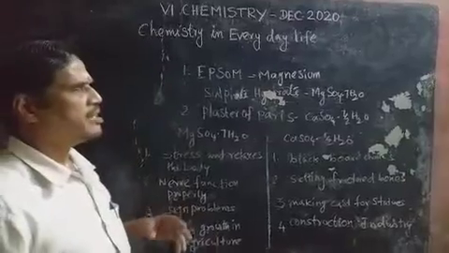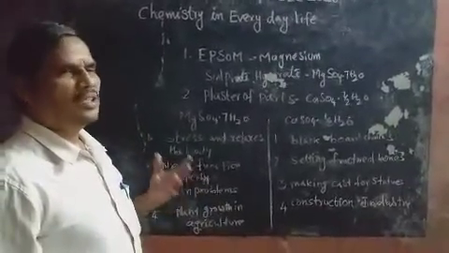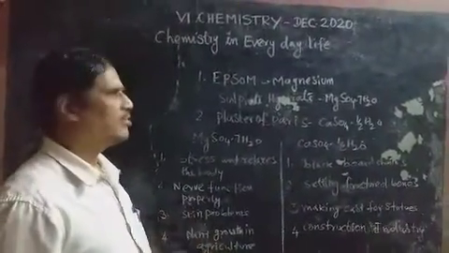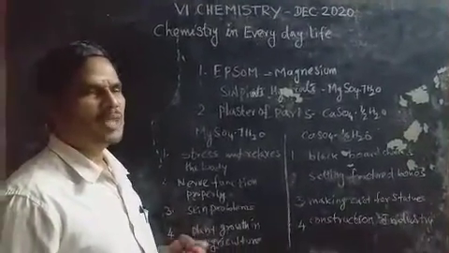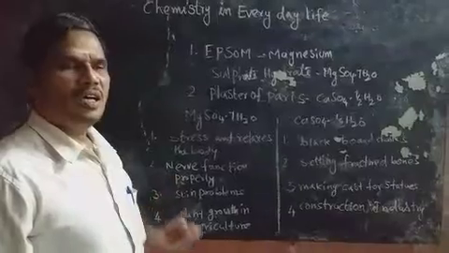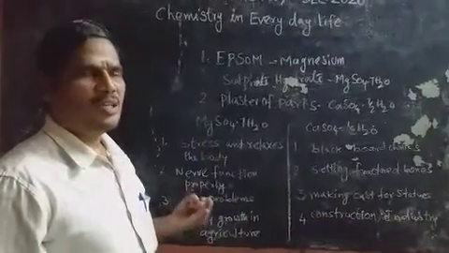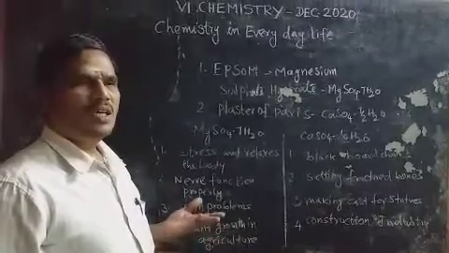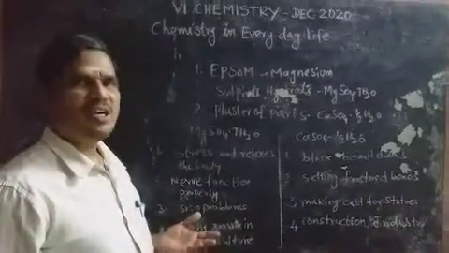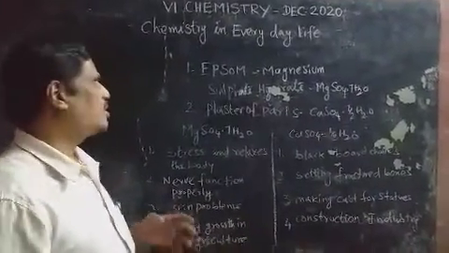So here the lesson is chemistry in everyday life. In this lesson we have studied most of the things we are using in our daily life. What are the materials, what are the chemicals we are using in our daily life? Plastic, cement, then medicines, clothes, soaps. So many things we are using in our daily life.